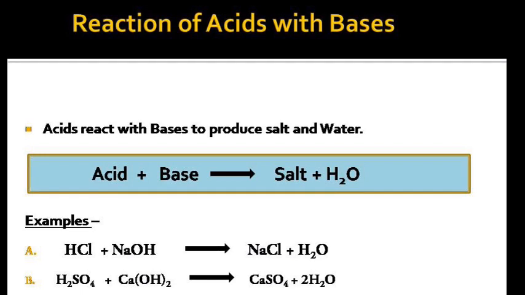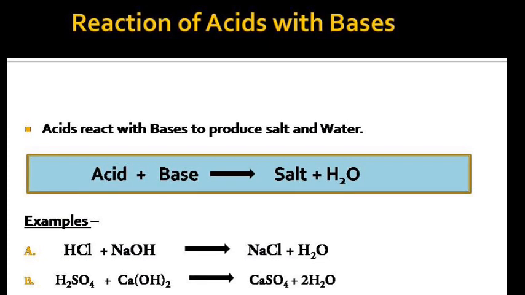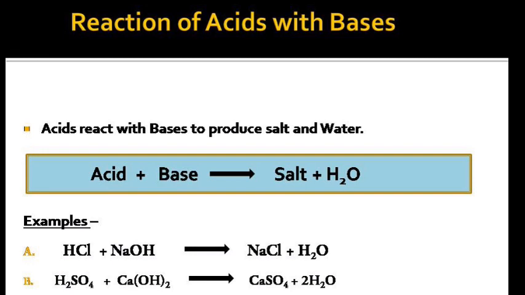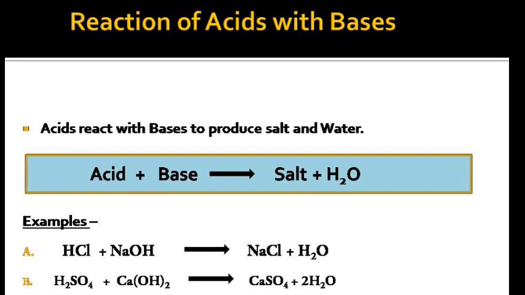The first reaction is HCl, a strong acid, plus NaOH, a strong base, giving NaCl, sodium chloride salt, along with water. And the second example is sulfuric acid, H2SO4, reacting with calcium hydroxide, called slaked lime, Ca(OH)2, to produce calcium sulfate and water.